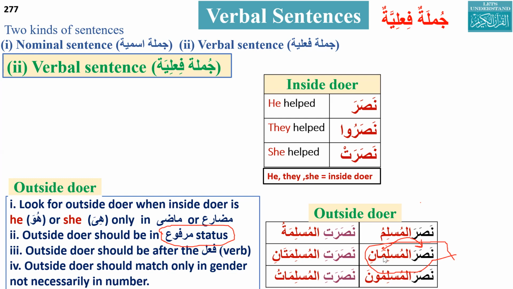Okay, Ahmed bhai? Yes. Now let me come to that point about the noun status, thank you for pointing that out. A noun, whether singular, dual, or plural, will have three statuses: rafa, nasab, and jar.